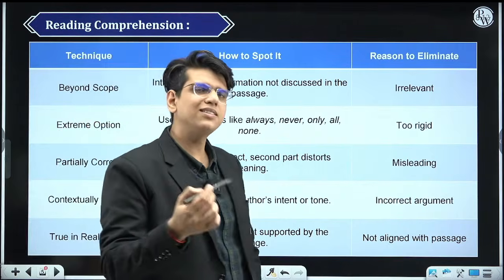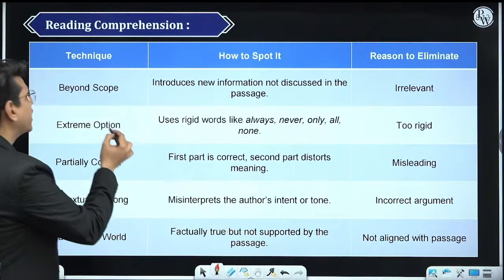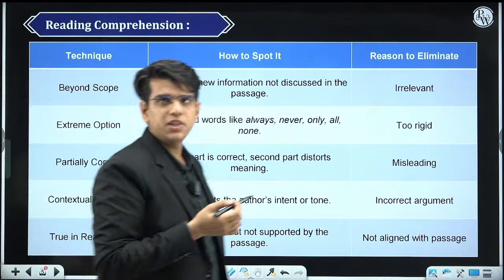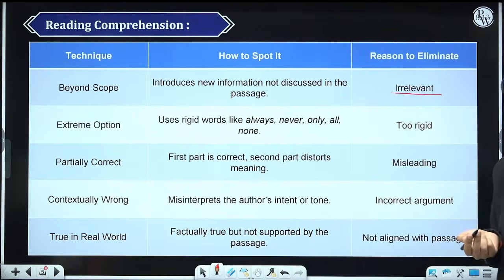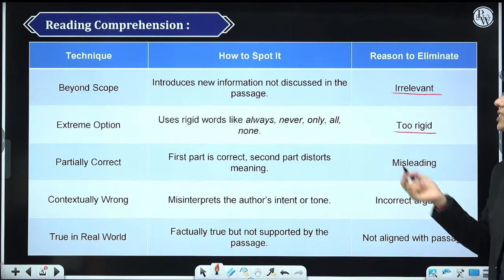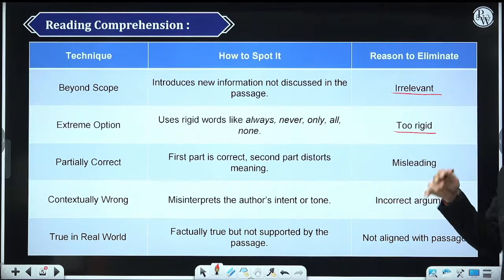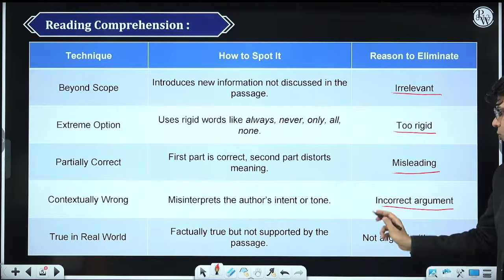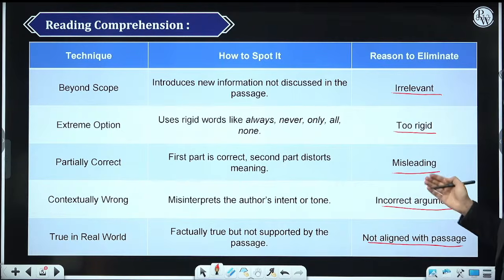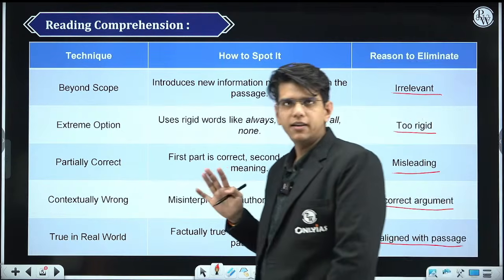So there are some things based on which you can skip or eliminate options. You have to remove the irrelevant options. You have to remove the too rigid options. What are these types of options? Those we will discuss later. Misleading options, incorrect arguments, and options not aligned with the passage. These types of options you need to eliminate.